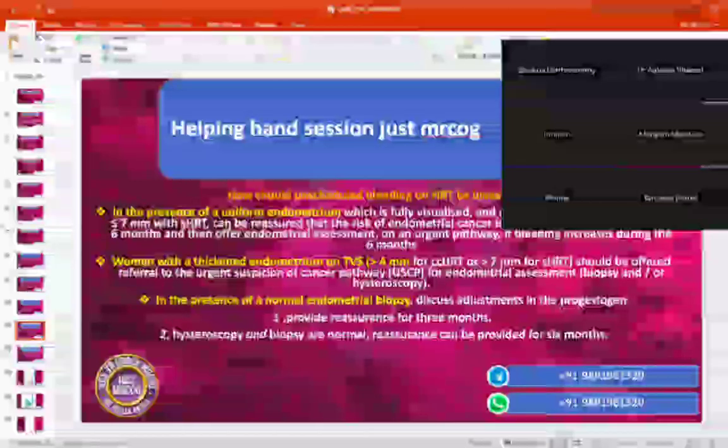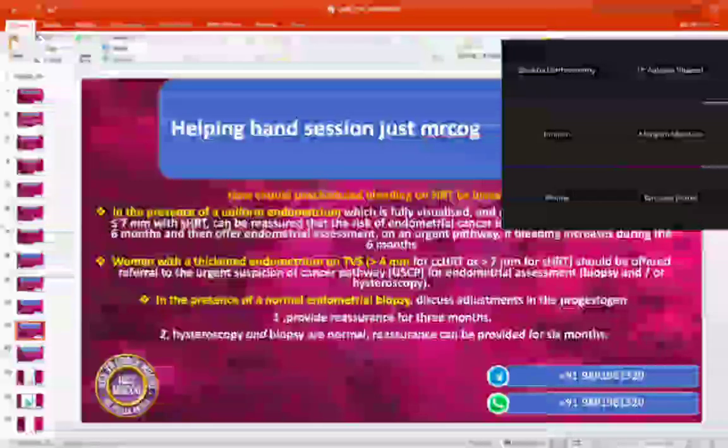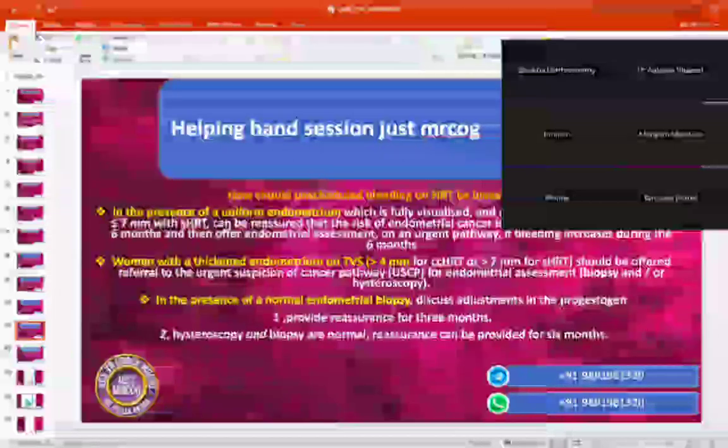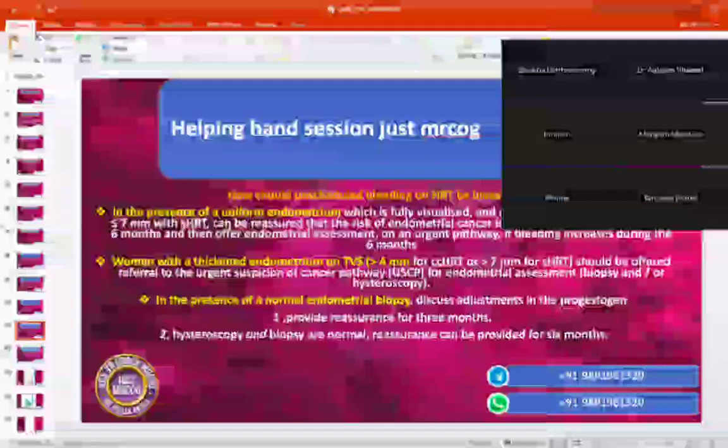They will be taking the sample from the lining of the womb, either blindly, which we call a pipelle biopsy, or by using a camera, that is the hysteroscopy. After that, the tissue sample will be sent to the lab to be seen under the microscope for any sinister change. So, Mrs. Sarah, once the report comes back to us, and if it's normal after the pipelle biopsy, then we can provide assurance to you that it is not a cancer, and we can be reassured for 3 months. And simultaneously, we can offer you the adjustment in the progesterone.